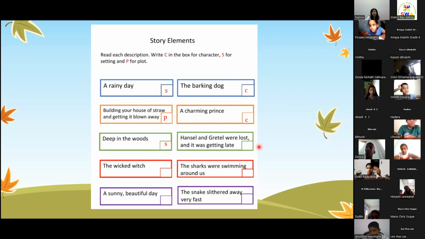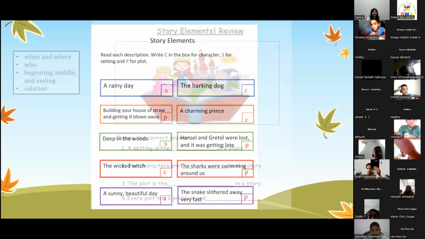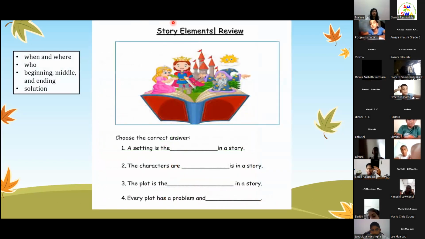Correct. Hansel and Gretel were lost and it was getting late. Yes. How about the wicked witch? Correct. How about the sharks were swimming around us? It's a plot. Okay. How about a sunny, beautiful day? Yes. And the snake slithered away very fast. What do you think it is? Okay, correct. Okay, so now let's go to the story element reviews, okay?